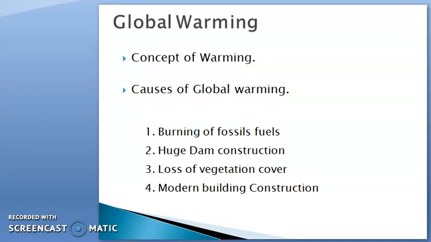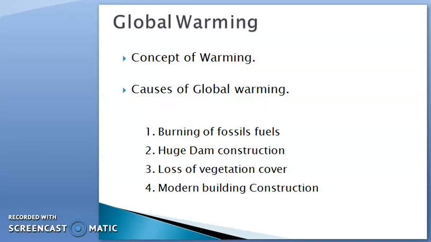And the last point is modern building construction. You know that in modern times we have constructed different types of buildings, the multi-story buildings, and these buildings are also responsible for global warming. When sunlight enters this area, the rate of reflection of light decreases due to the buildings, and the temperature of that area may increase,